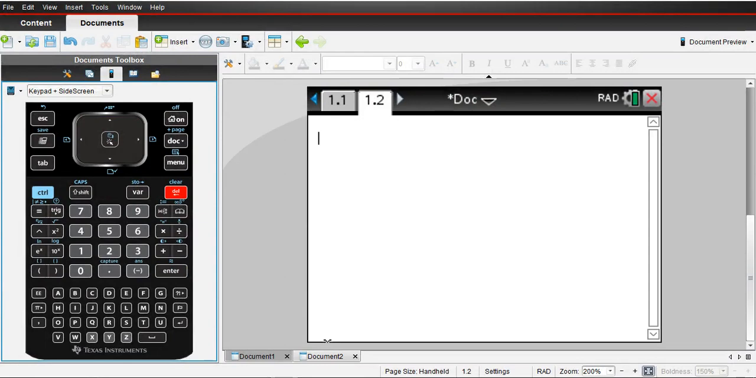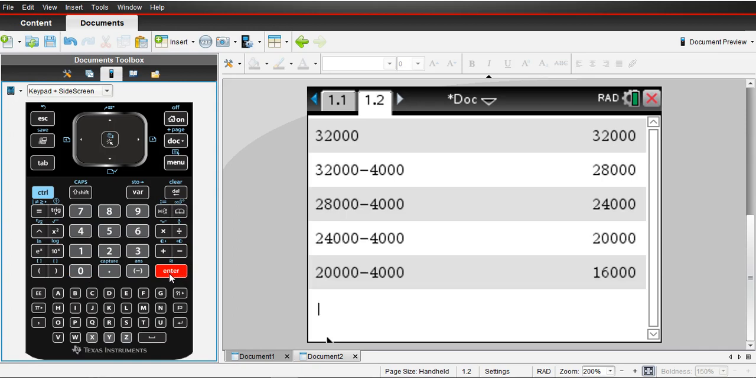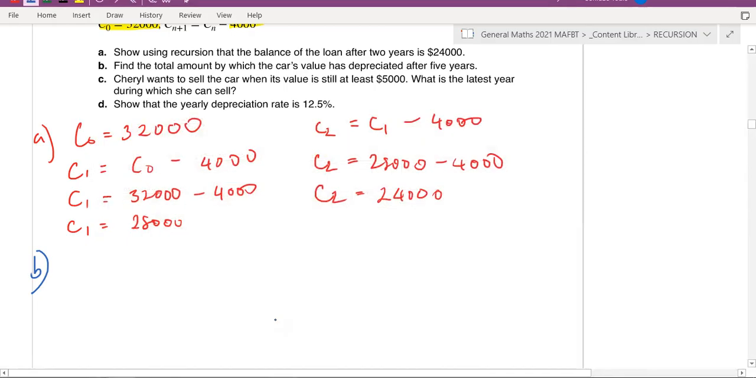So working it out recursively, you know that the initial value is 32,000 and you're going to minus 4,000 each year. So what's the value after 5 years? There's year 1, year 2, year 3, 4, and 5. So 12,000. Okay, so that's the value of the car. Which car's value? Find the total amount. Yep.